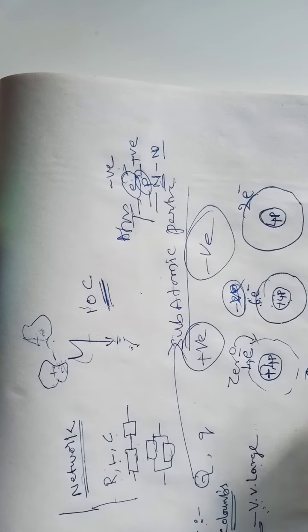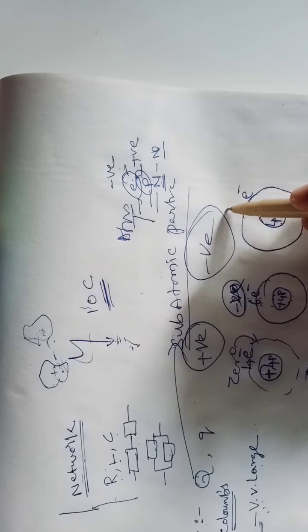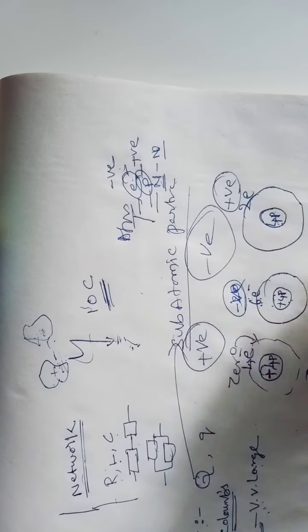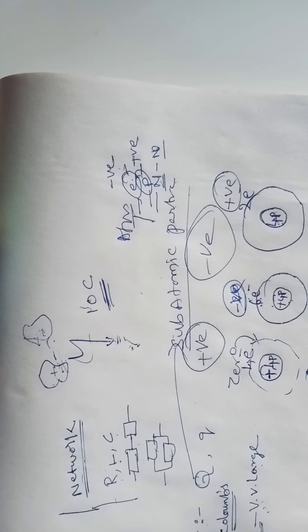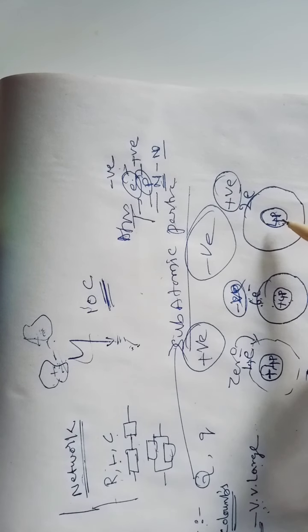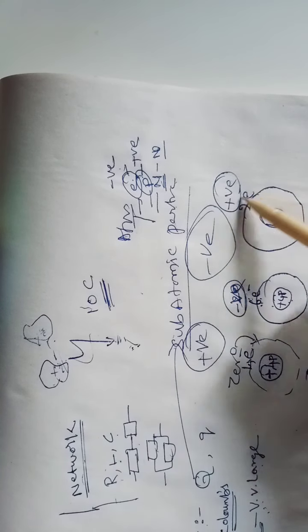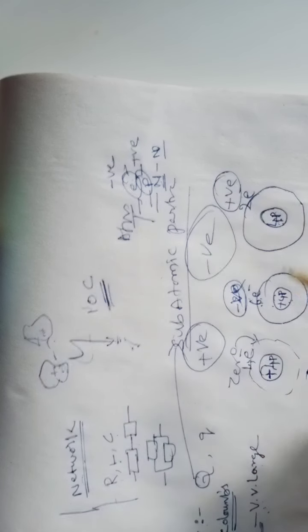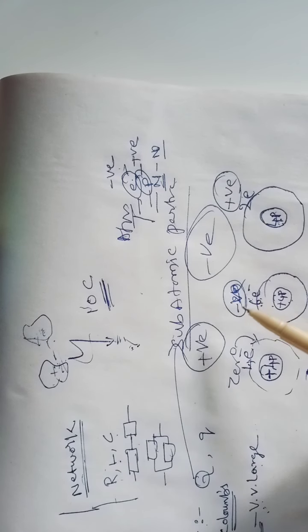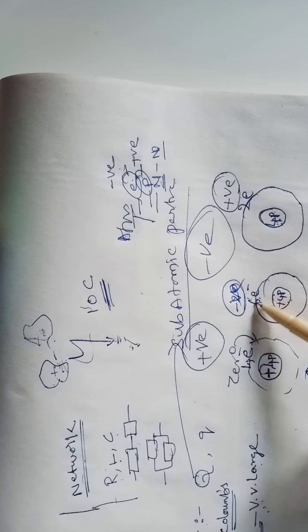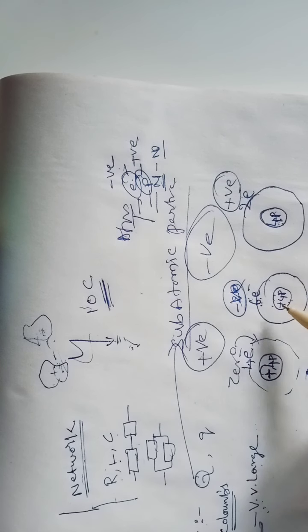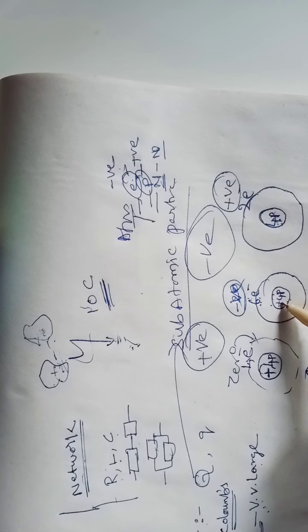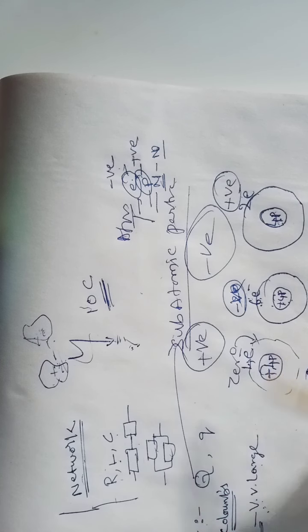Why is it negative? Because negative charge particles are more. It is positive charge. Why? Because positive charge particles are more. I can simply say one definition from this: having an excess of protons is nothing but the positive charge, or the deficiency of electrons is also called a positive charge, or an excess of electrons is also called a negative charge, or the deficiency of protons is also called a negative charge. From my conclusion of this, I can explain in such a way of these charged particles.